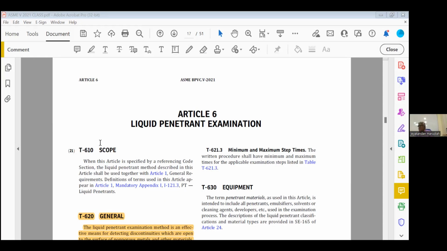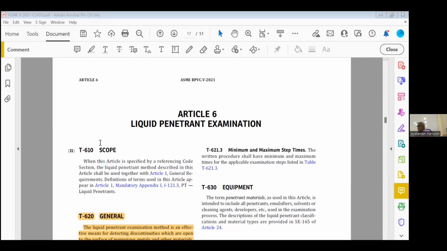Now the next one is important. Eye adaptation time. You should not start inspection immediately. You have to wait for how many minutes? At least 5 minutes. And another one, you have to check the intensity, whether it reaches 1000, before the start of the exam, at the end of the exam, and in between if any power disruptions occur, because if the intensity is not there, you will not see the indication.